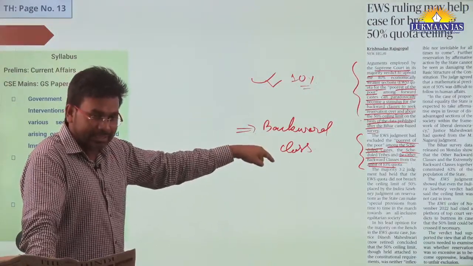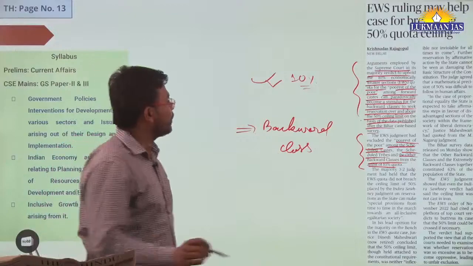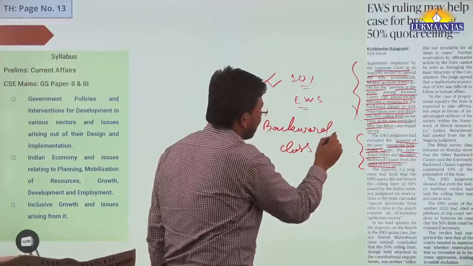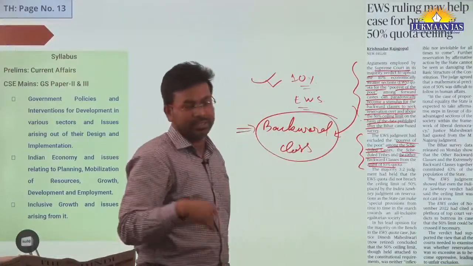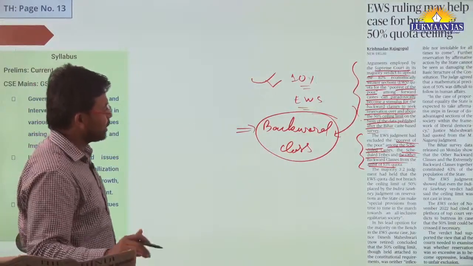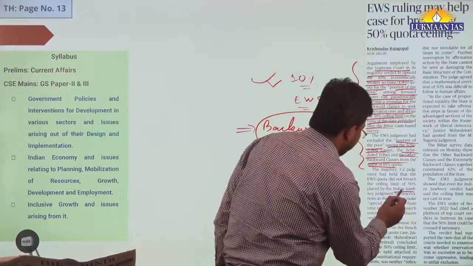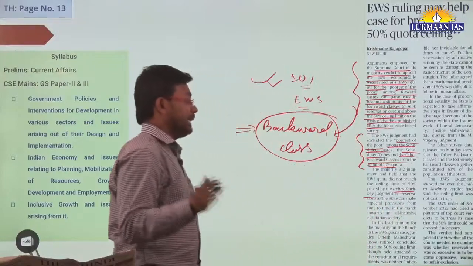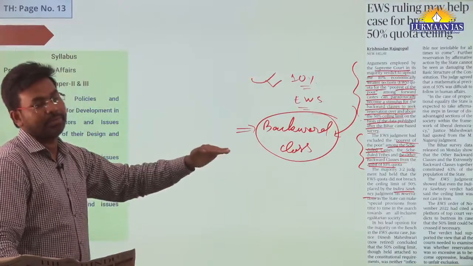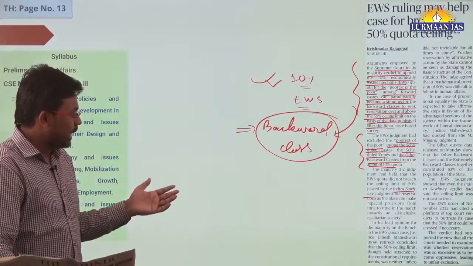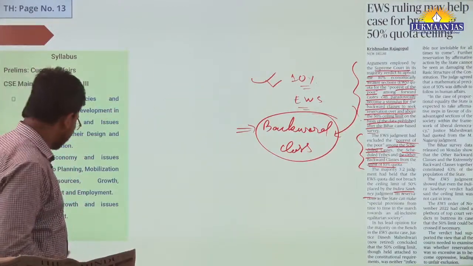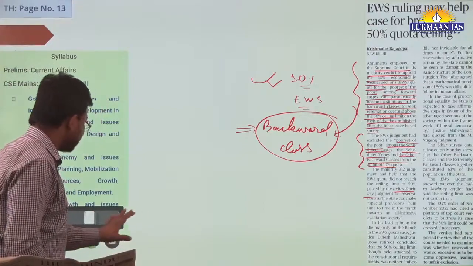But in this article they say, since the Supreme Court has given this particular thing to the upper caste economically weaker section, the backward classes will also seek additional reservation. They have also mentioned the Indira Sahni judgment. In the Indira Sahni judgment, the Supreme Court of India earlier placed a limit that there should be only a 50% ceiling on reservation. However, this is being breached by this EWS quota ruling.